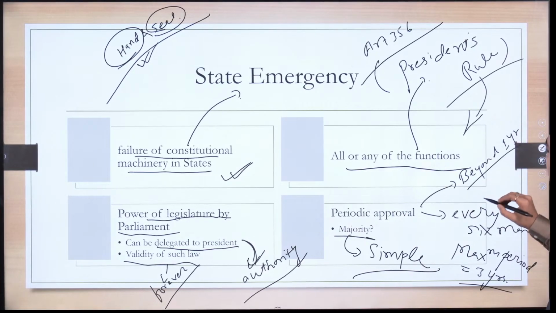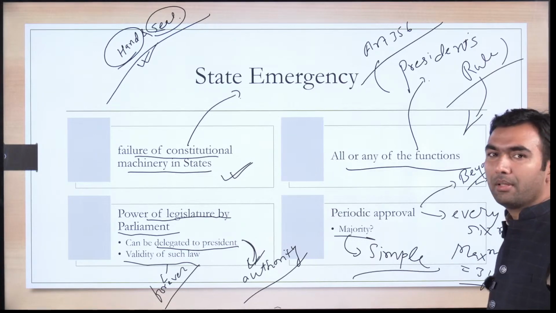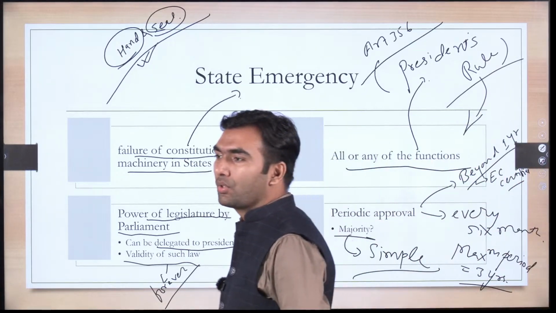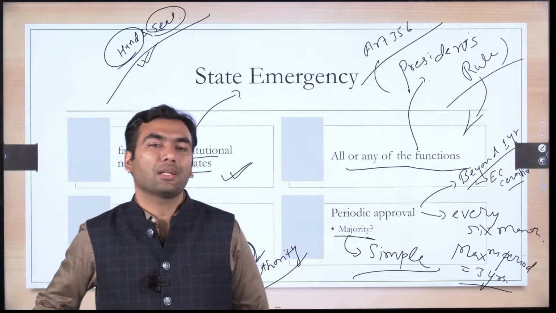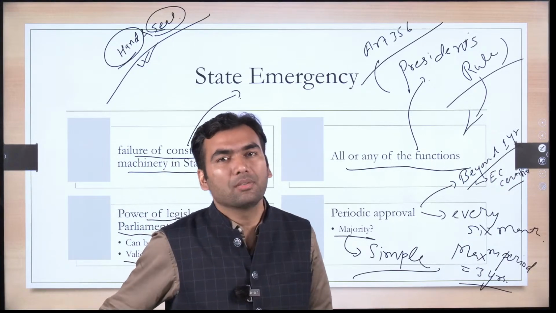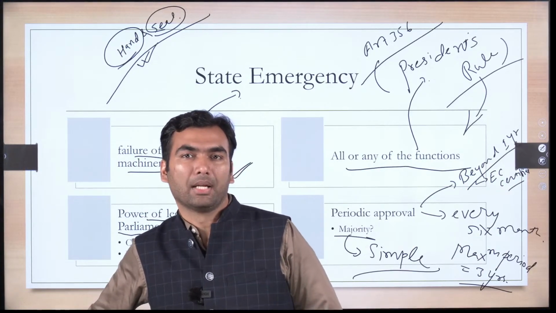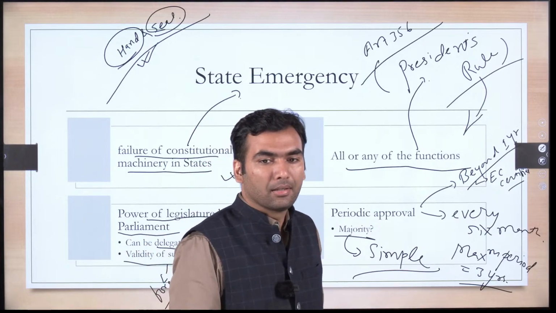The first circumstance is that the Election Commission should certify. The Election Commission is entrusted with conducting elections. So if the Election Commission issues a certificate that it is not possible to conduct elections,